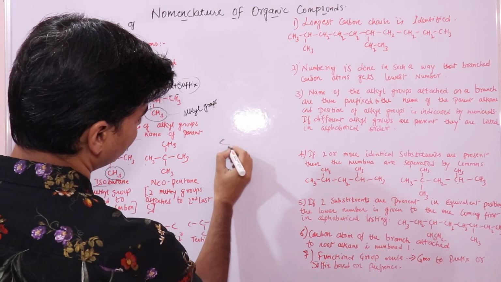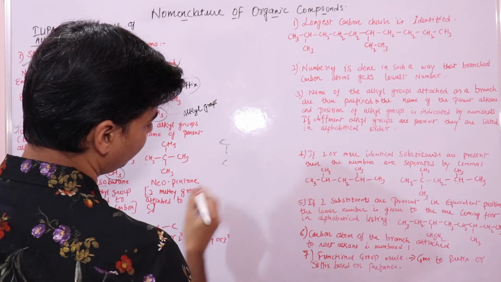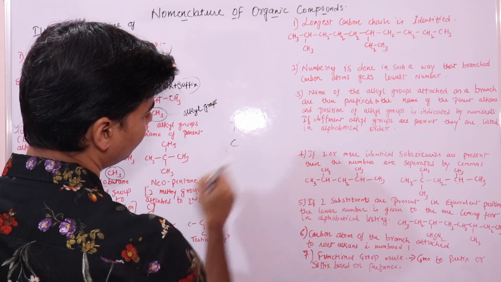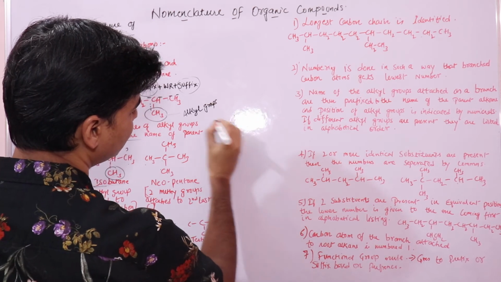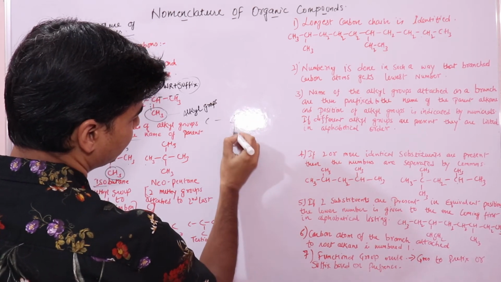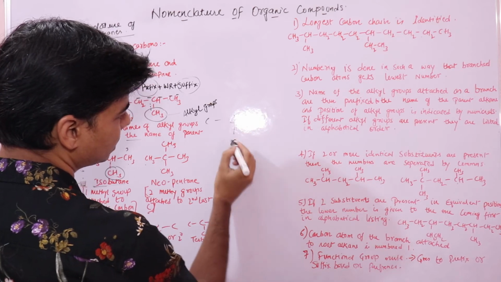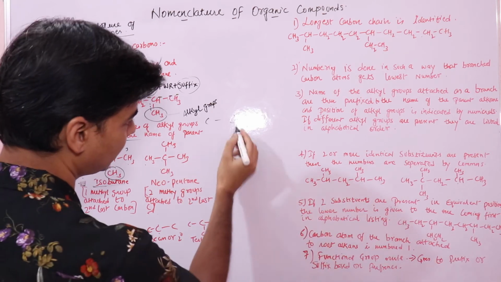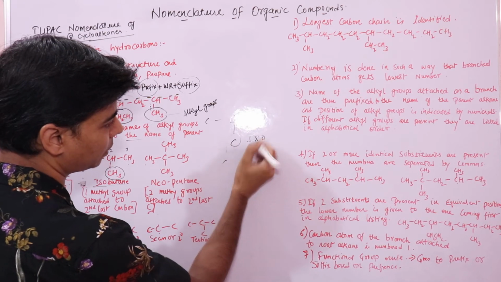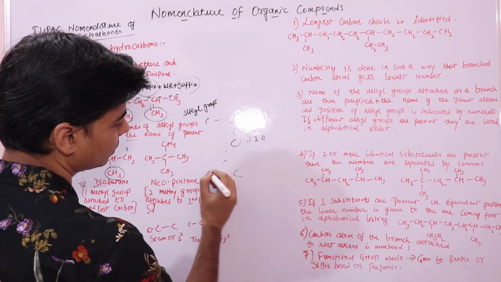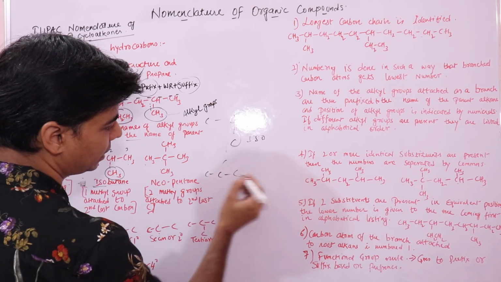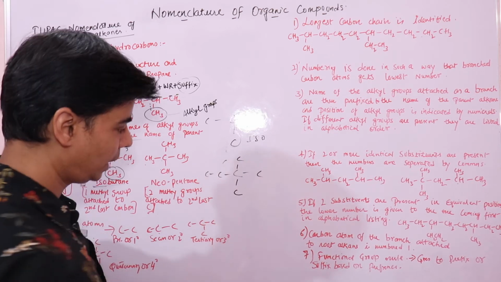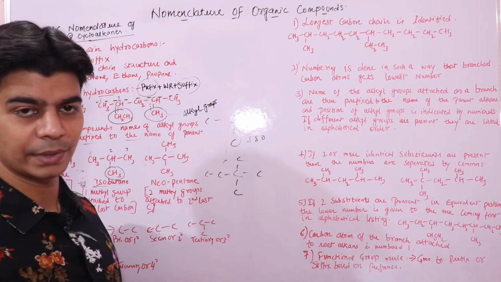If this is the second last carbon, you have one carbon atom, and this chain is going like this, right. This is the second last carbon, this is an iso. You have one ethyl group or any alkyl group attached to the second last carbon, this is an iso compound, right. Similarly, if you have the second last carbon atom, and you have two alkyl groups attached to the second last carbon atom, right.